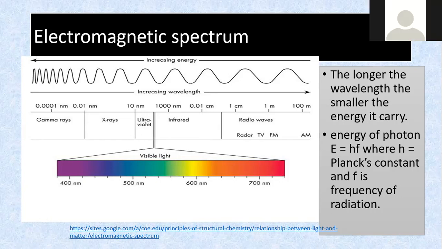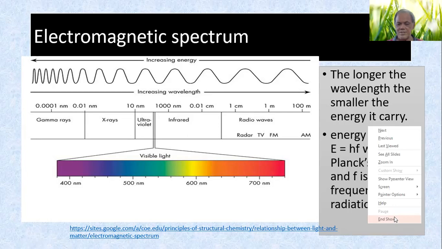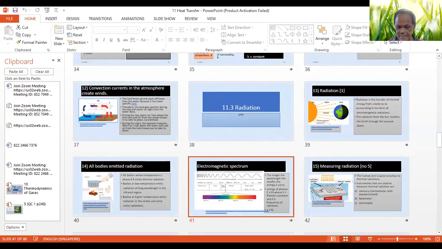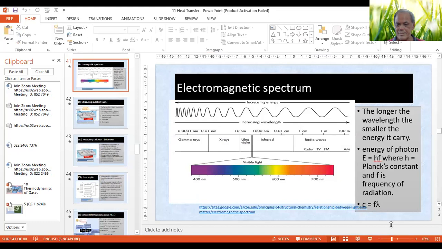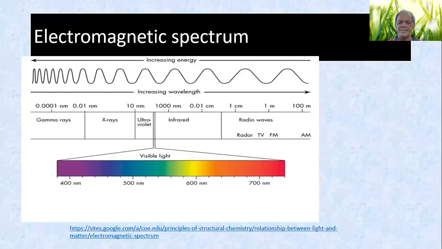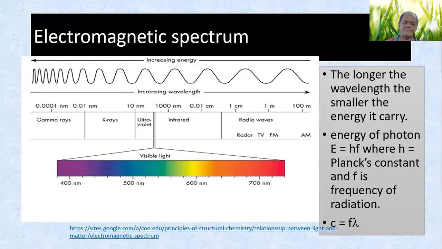That's your SPM work: c, speed of light, equals lambda f. It's written there. Higher frequency, lower wavelength. This is your SPM work.